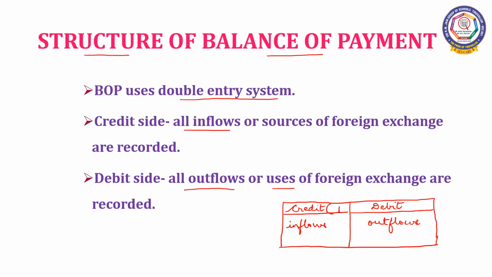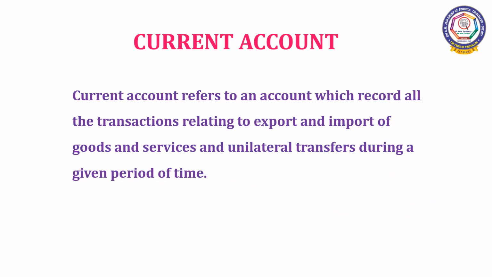All the positive items are recorded in the credit side, and all the negative items are recorded in the debit side. BOP account comprises two types of account. One is the current account and the other one is the capital account.